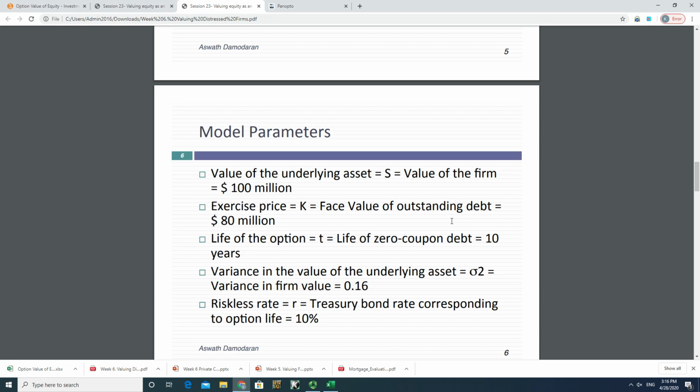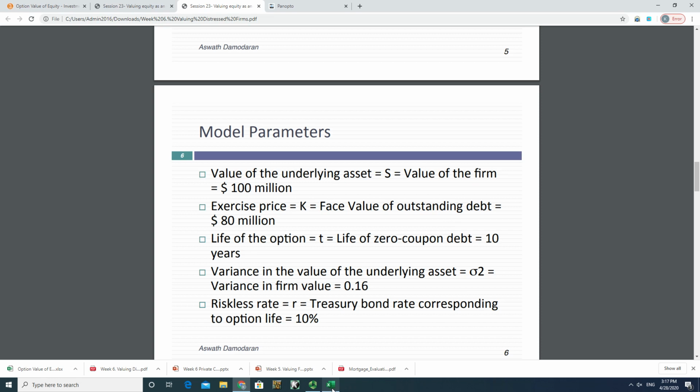So this is a pretty long time period for an option, because stock options are typically short-term, 3 months, 9 months, and the longest option that you could find on the market is just 2 years. But this equity actually looks like a long-term option with 10 years of life left. And the variance is the square of the standard deviation. Since the standard deviation is 40%, the variance is 16%, and the risk-free rate is 10% in this case.